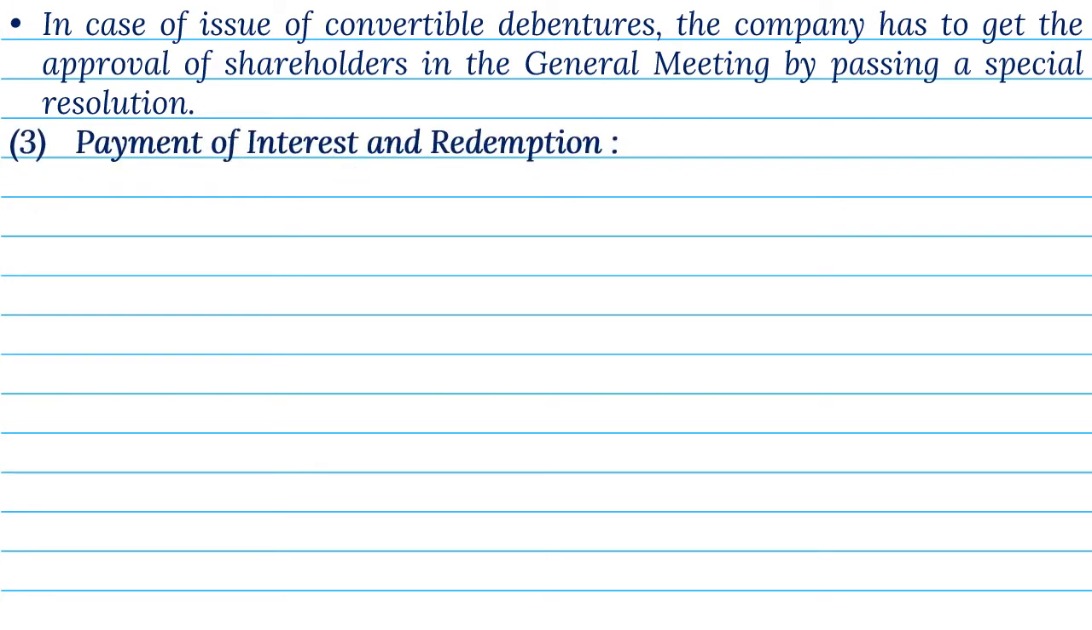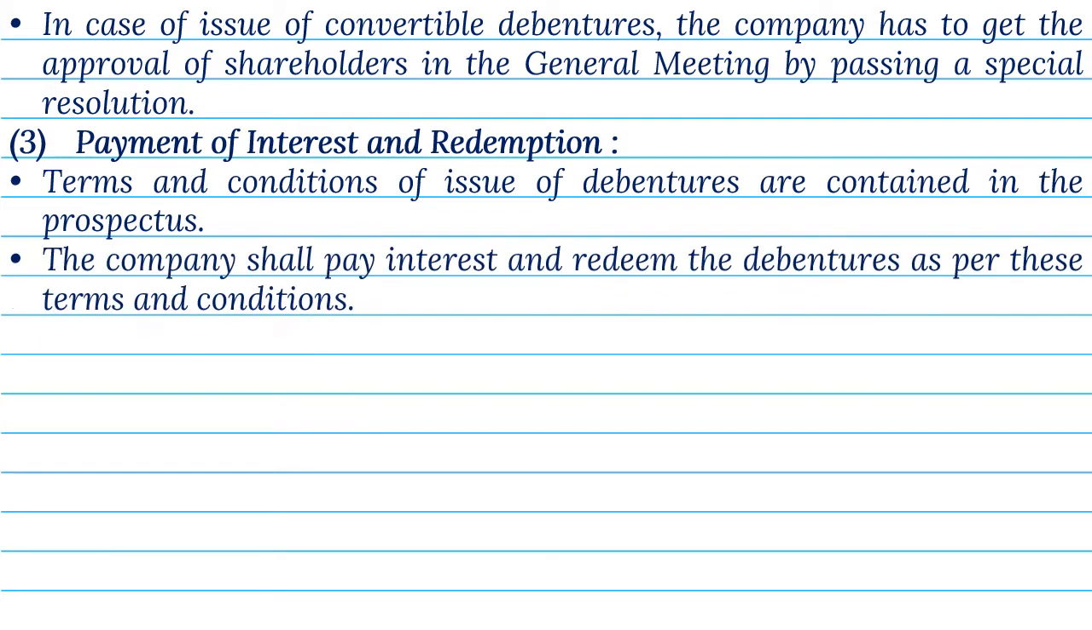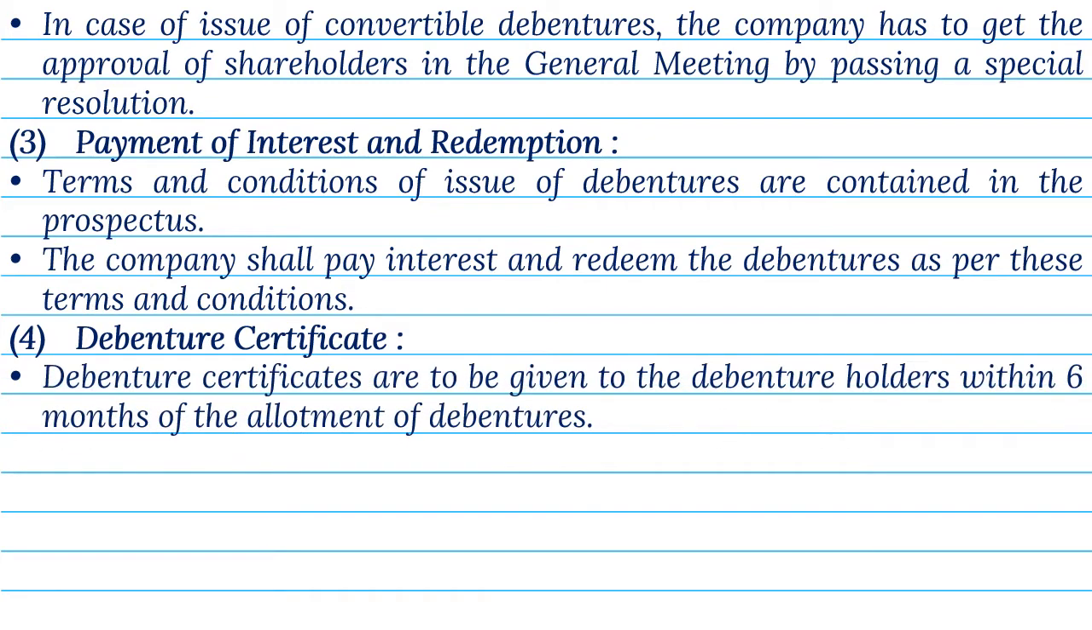3. Payment of interest and redemption. Terms and conditions of issue of debentures are contained in the prospectus. The company shall pay interest and redeem the debentures as per these terms and conditions. 4. Debenture certificate. Debenture certificates are to be given to the debenture holders within 6 months of the allotment of debentures.